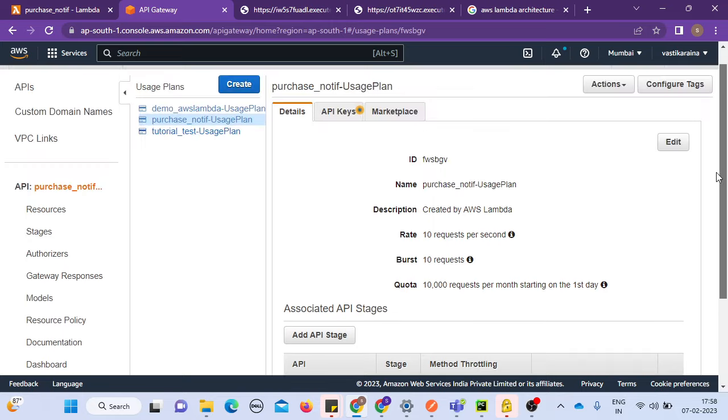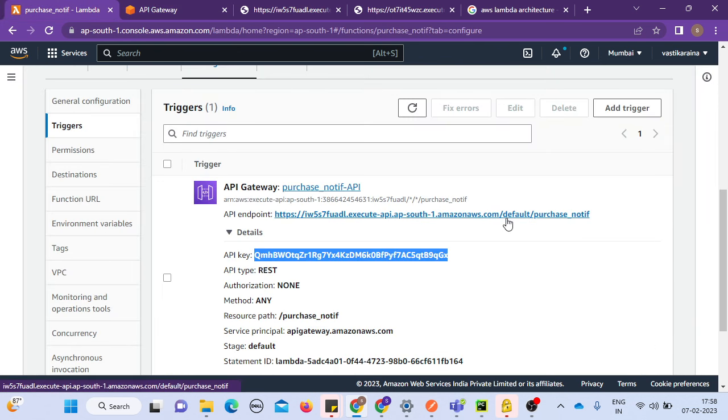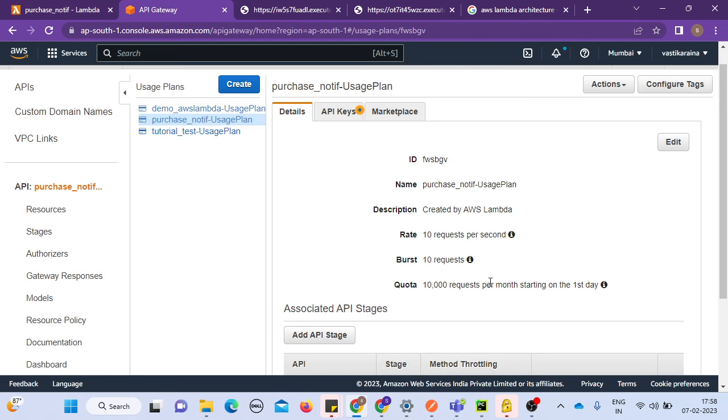Now this will make sure the API that we have just developed through API Gateway, this one that you see, cannot be called more than the given usage limit. This is very critical. If you understand this part, only then will you get to know what is the best part of the Lambda that you are achieving.